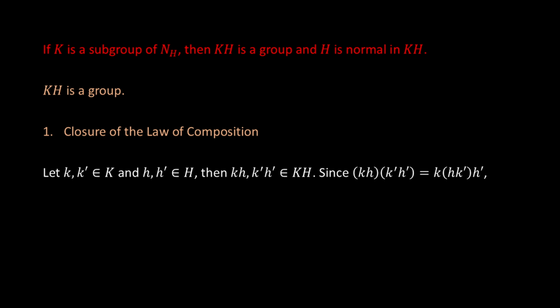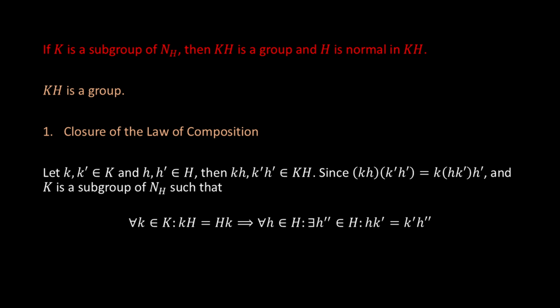Since (kh)(k'h') equals k(hk')h' by the associativity property, and K is a subgroup of N(H) such that for all elements k in K, kH equals Hk, which means that for any h in H, there exists h'' in H such that hk' equals k'h''. Then k(hk')h' can be written as k(k'h'')h'. Applying associativity again, we get (kk')(h''h').